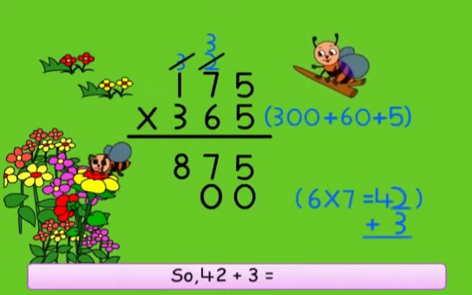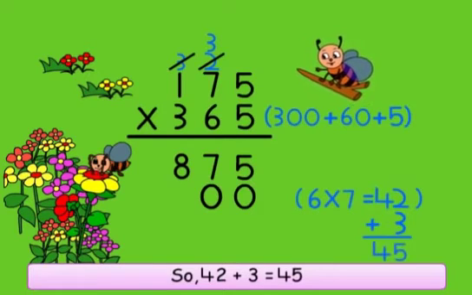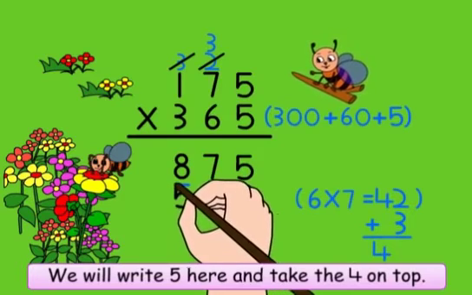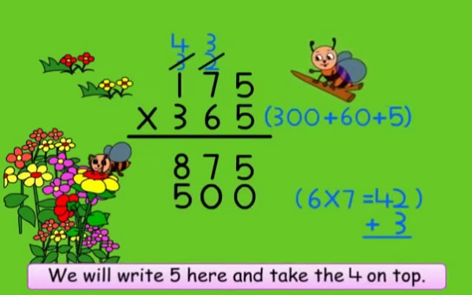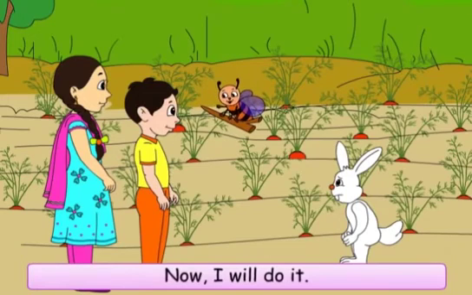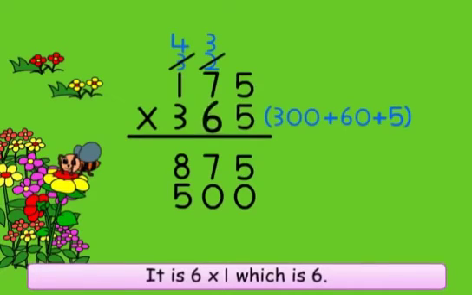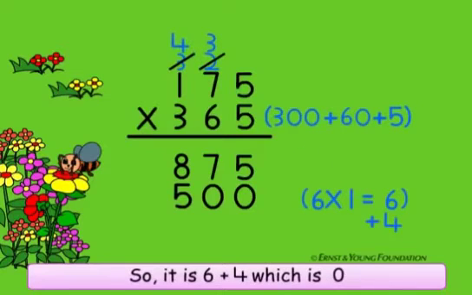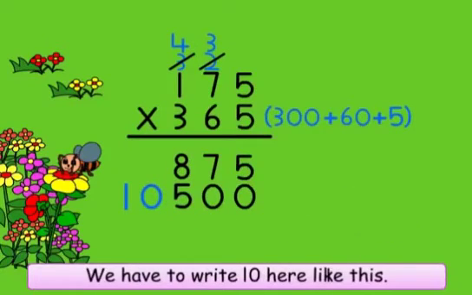So, 42 plus 3 is equal to 45. We will write 5 here and take the 4 on top. Now, I will do it. It is 6 into 1, which is 6. I know. I have to add the 4 that is on top. So, it is 6 plus 4, which is 10. We have to write 10 here like this.